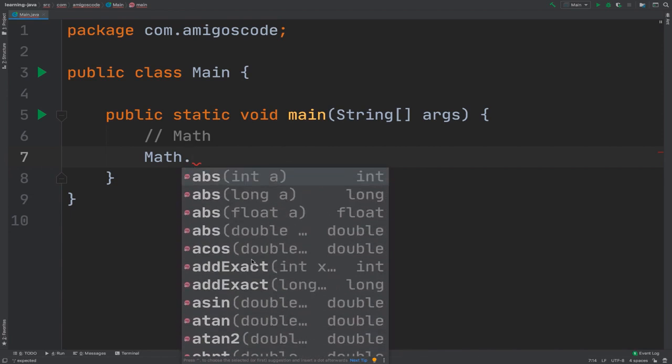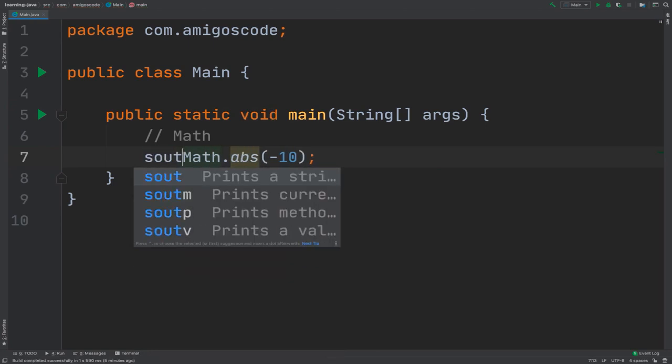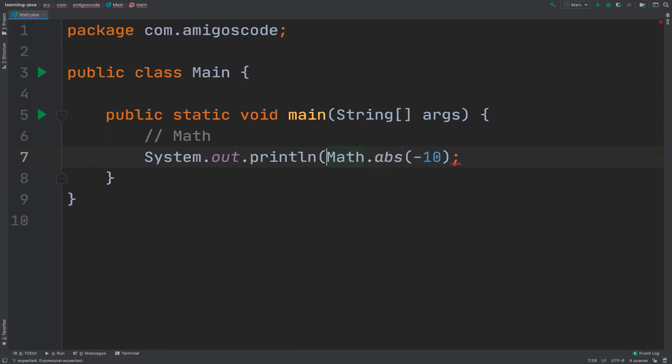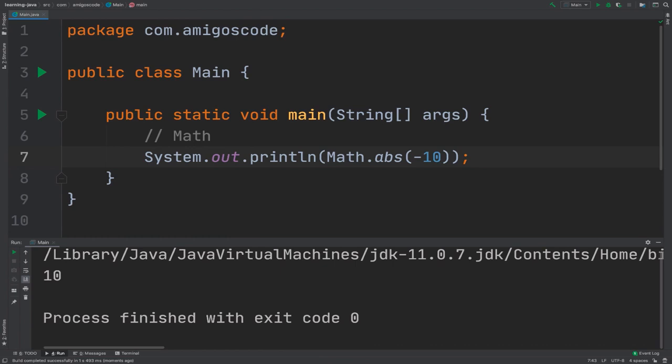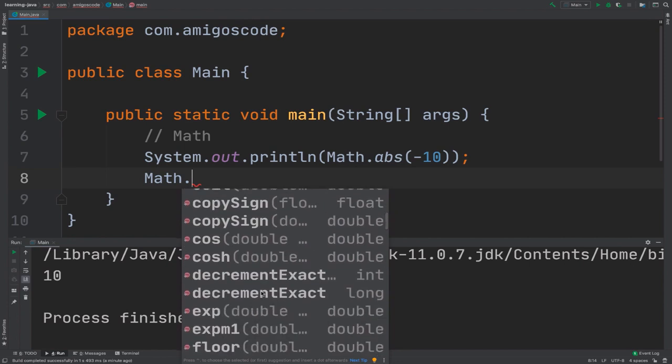So right here, let's simply use the absolute, so abs. What this means is if I pass minus 10, and let me actually surround this with sout, just like that. If I run this, you can see that this becomes 10. So basically, if you have a negative number, it turns it into positive. Let's look at some of the other useful methods. So Math and then dot.